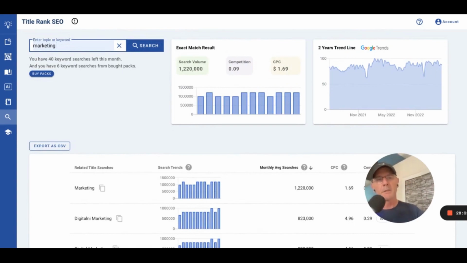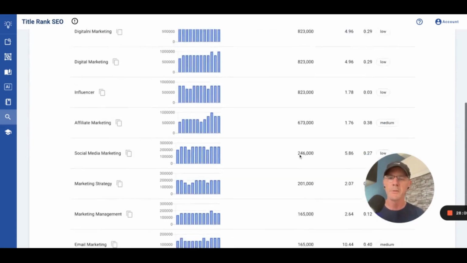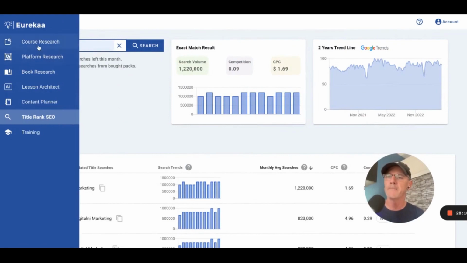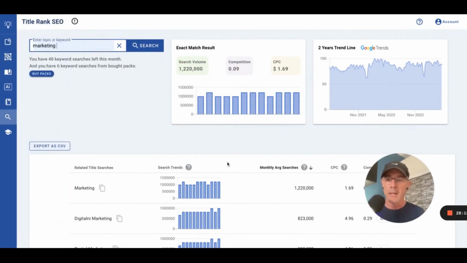Is it waning? Is it up, down, evergreen? And again, it defaults to a 2-year period. So that's another tool in your research tool belt. Okay, so that's an overview.